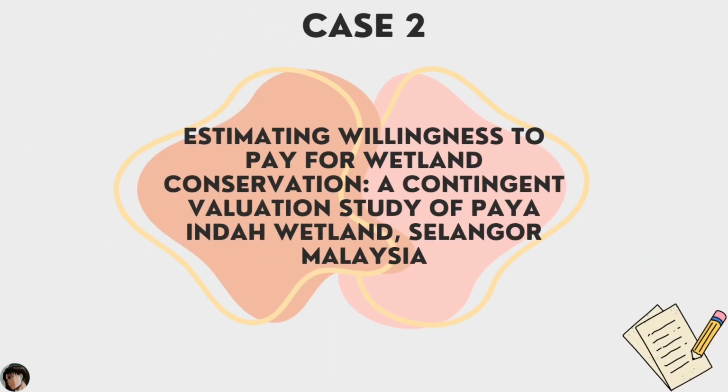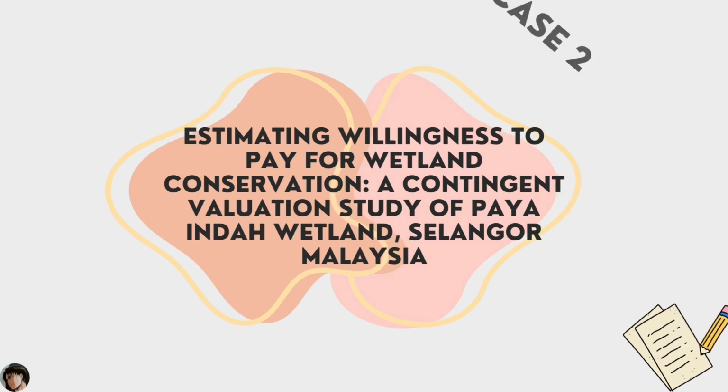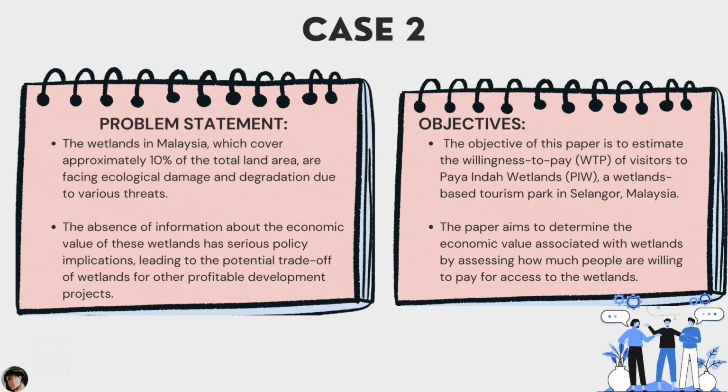Estimating willingness to pay for wetland conservation, a contingent valuation study of Paya Indah wetland, Selangor, Malaysia. The wetlands in Malaysia, which cover approximately 10% of the total land area, are facing ecological degradation. However, there is limited information on the economic value of these wetlands. The objective of this paper is to estimate the WTP of visitors to Paya Indah wetlands, a wetlands-based tourism park in Selangor, and determine the economic value of the wetland.